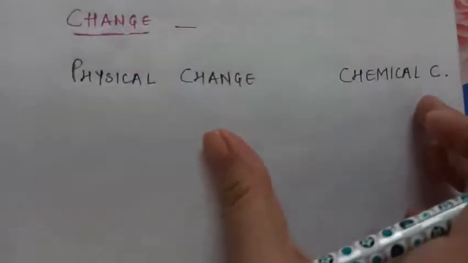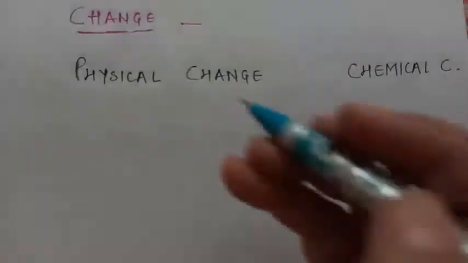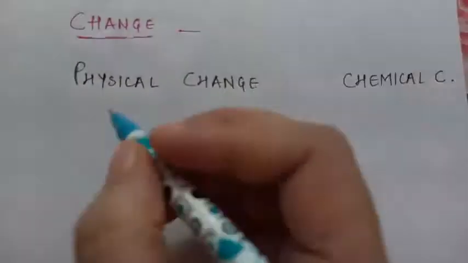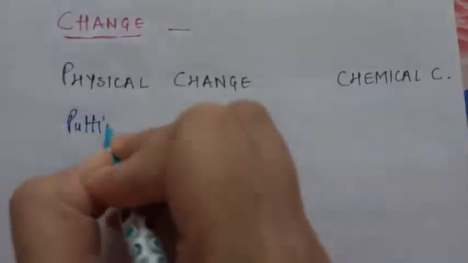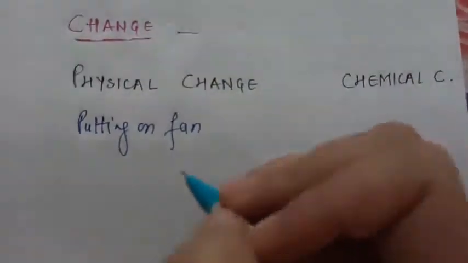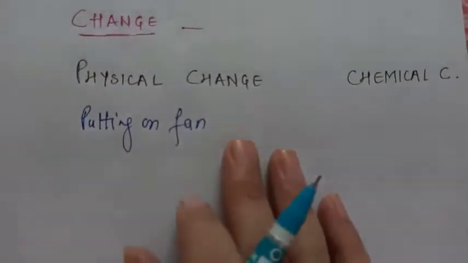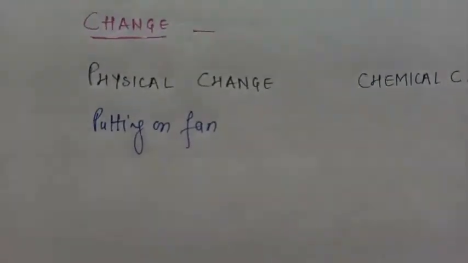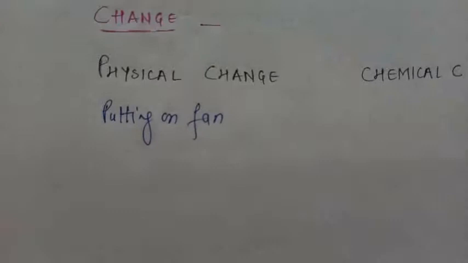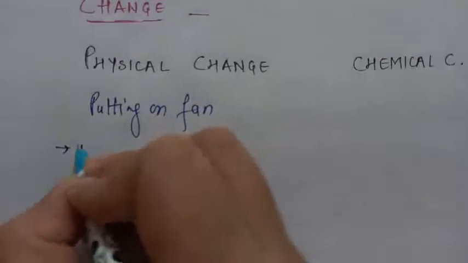If we have to understand the difference between physical change and chemical change, let us take certain examples. Suppose you are putting on the fan, putting on a light, turning pages. All these processes are just physical changes. When you put on the light, the bulb or the tube light glows, but it never becomes anything else. It is as it was. So a physical change is a change in which nothing new is formed.